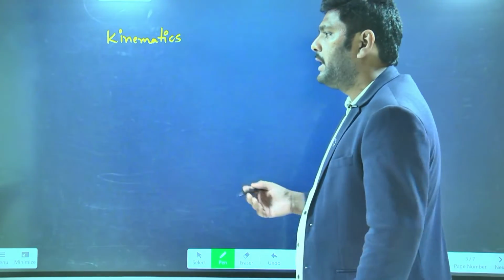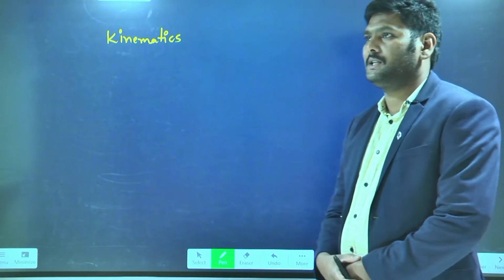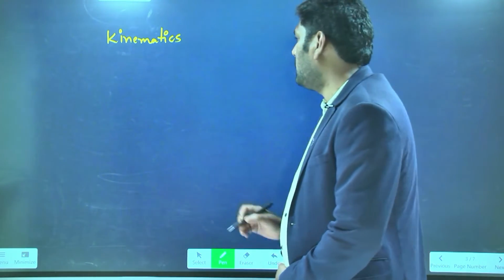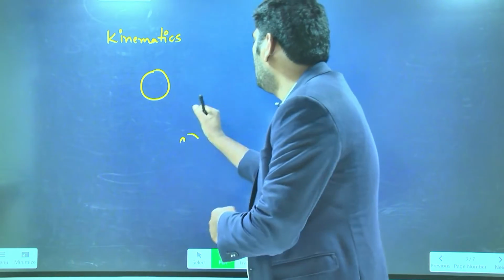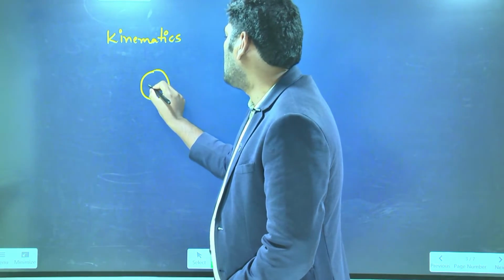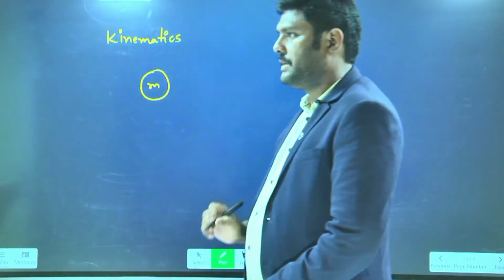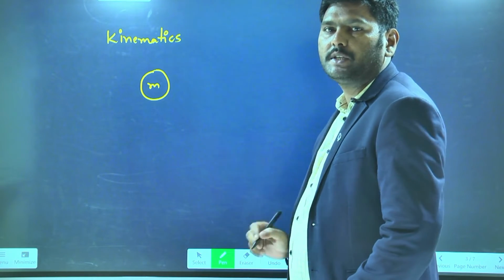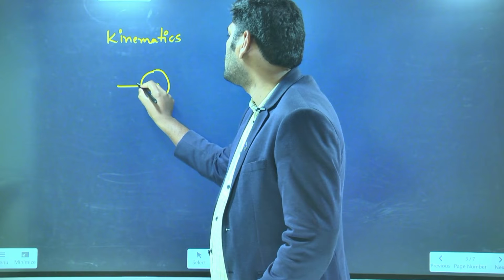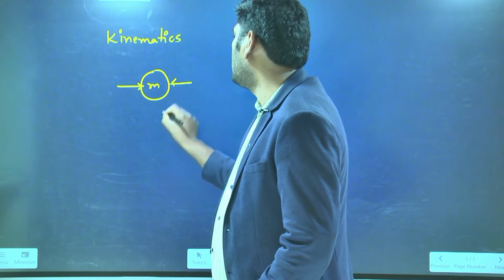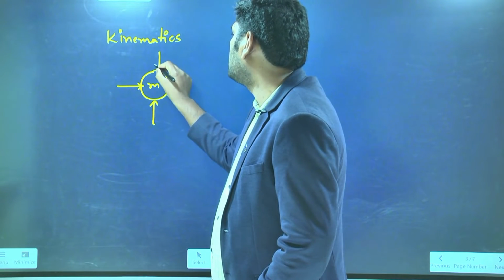Here someone is asking what is rest. Rest means, for example, this is an object having mass m. On this mass many forces are acting, in this direction, this direction, this direction, and this direction.